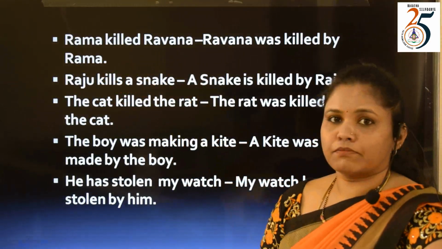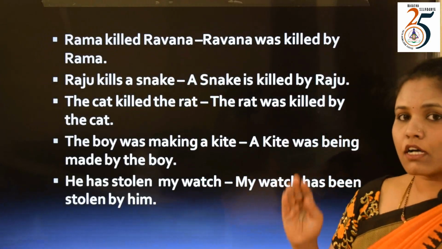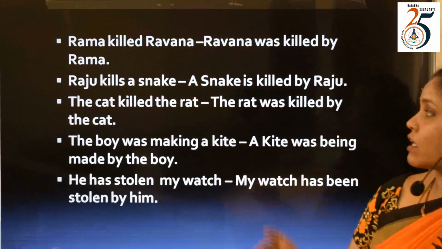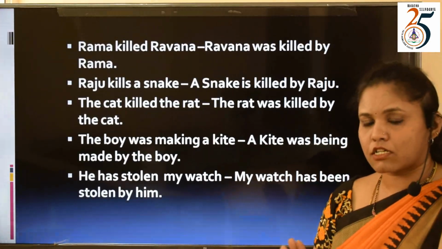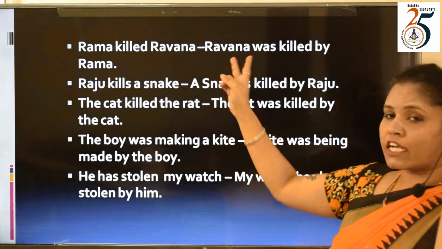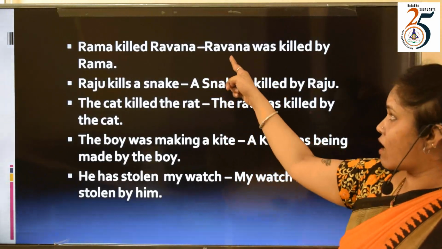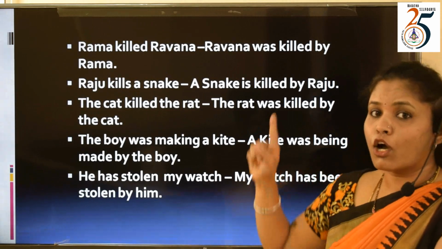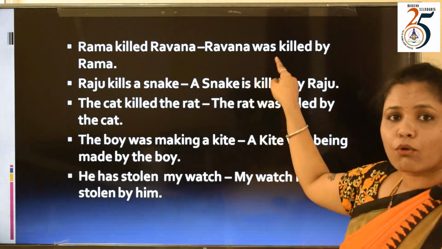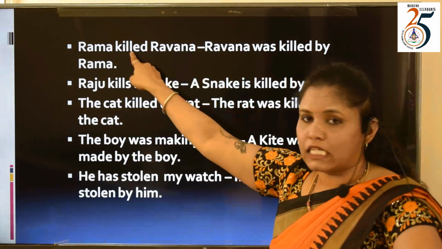Rama killed Ravana. Very simple. Killed shows that the sentence is in simple past. Now interchange the subject and object. Ravana, because Ravana is singular, that is, the subject is singular, was. Why do you take was? Because it is killed.